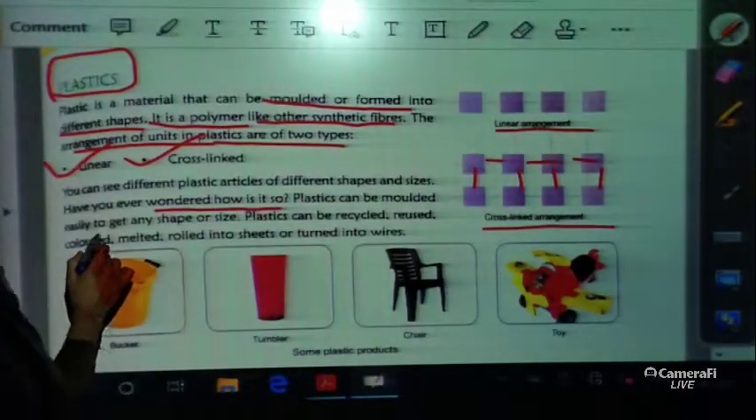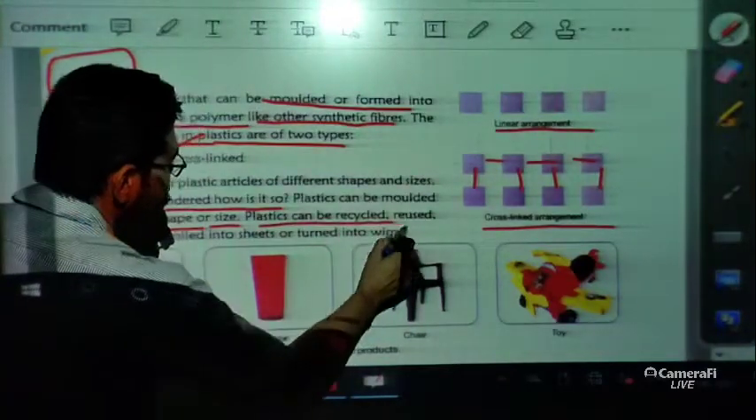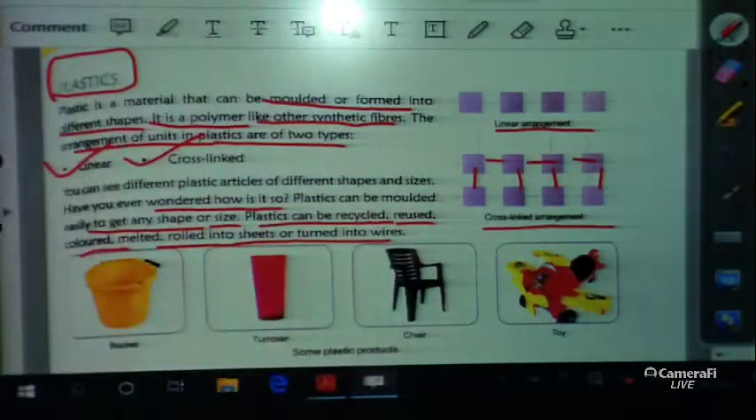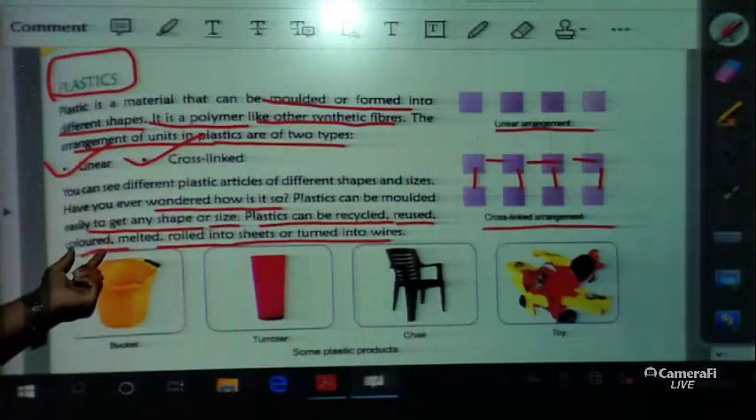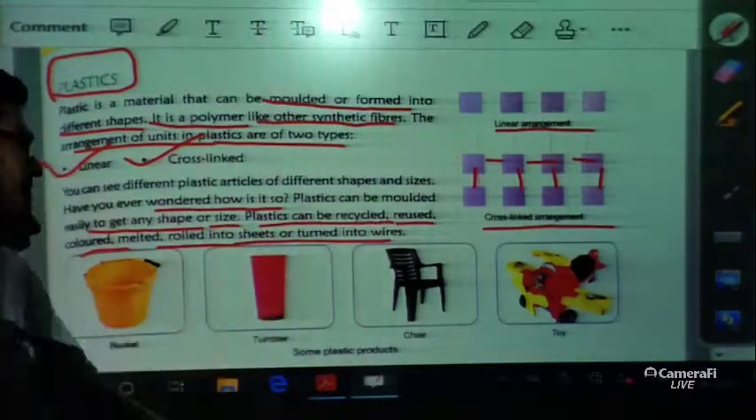Plastic can be molded easily to get any shape or size. Plastic can be recycled, reused, colored, melted and rolled into sheets or turned into wires. So these are the characteristics, you can say the benefits of using plastics. Plastic can be recycled, reused, colored, melted, and rolled into sheets or turned into wires.